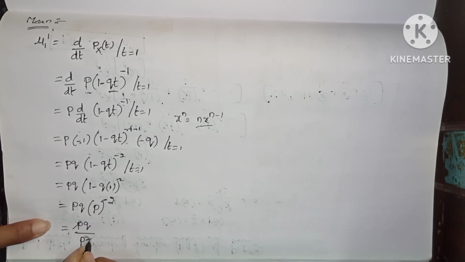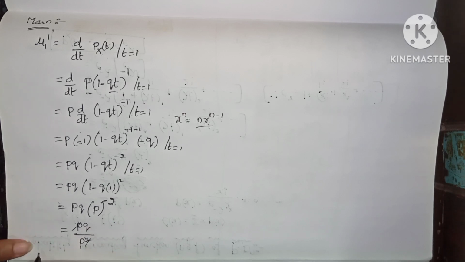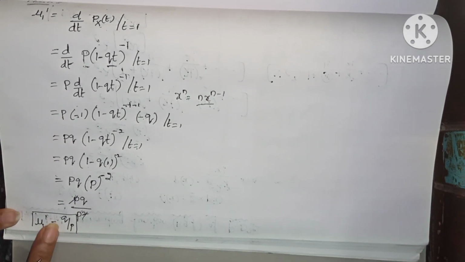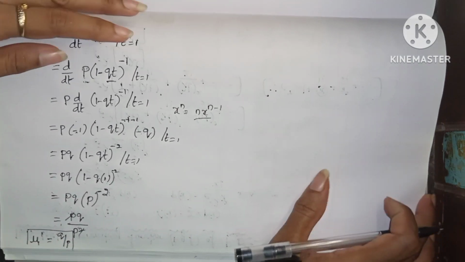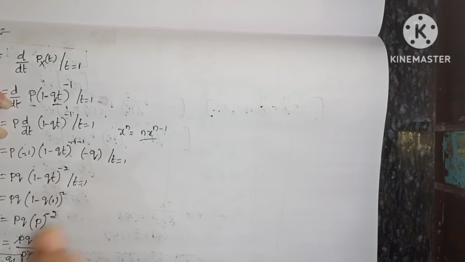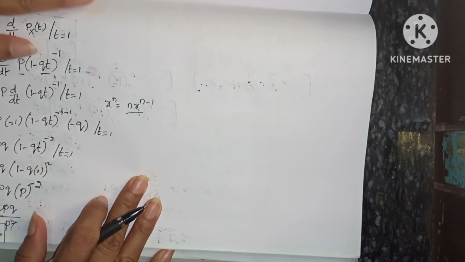Here p gets cancelled. So now the mean value mu 1 dash equals q by p, and that is the answer. So this is the mean value: q by p. Now we have to find the variance.